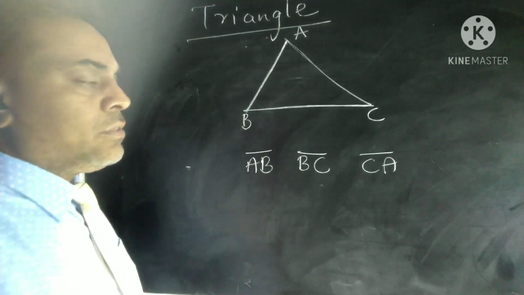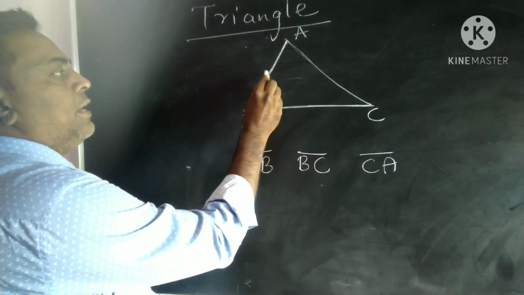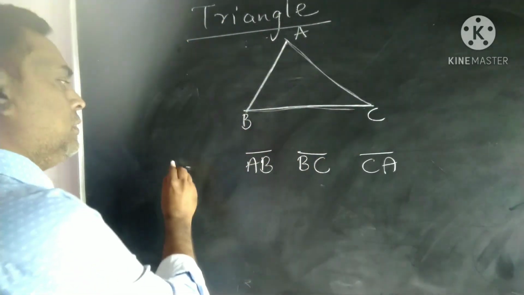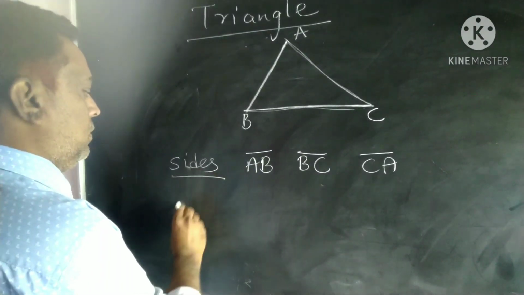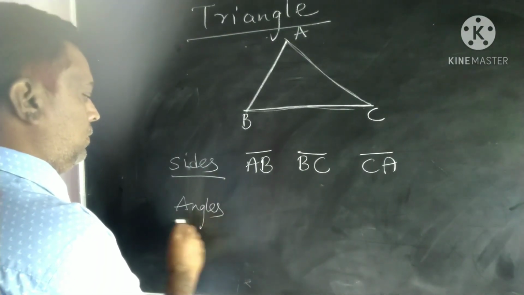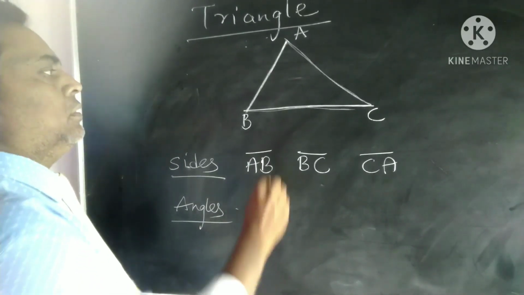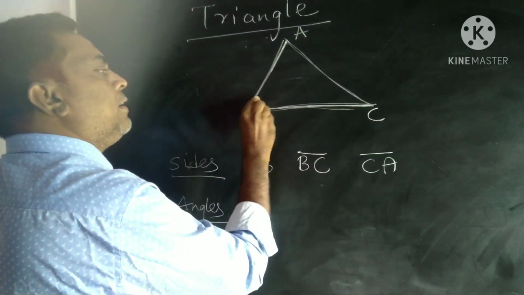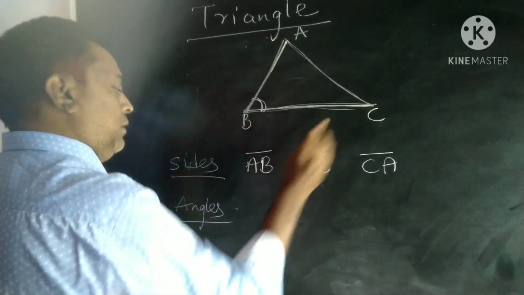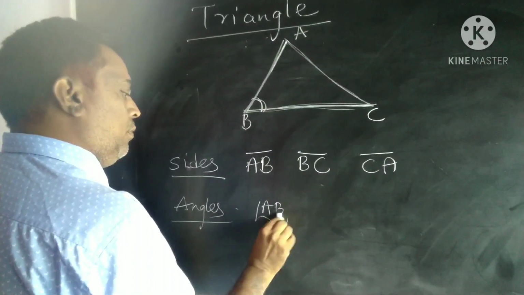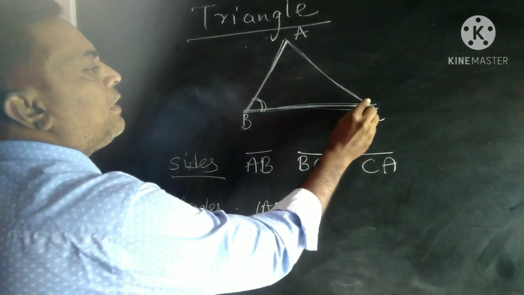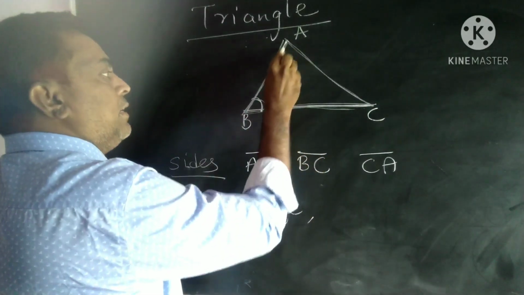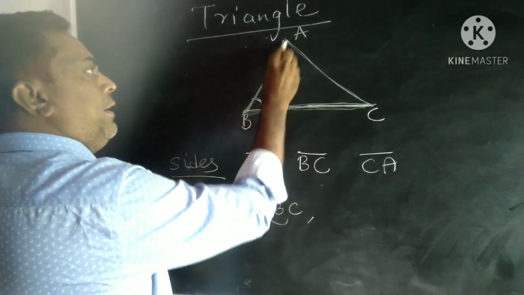So a triangle has three sides: one length is AB, one length is BC and one length is CA, and it has three angles. What are those angles? Let us see. First angle is angle ABC. This is the angle created between A, B and C. We can take this angle as CBA also. No problem. We can take this angle as ABC or CBA.